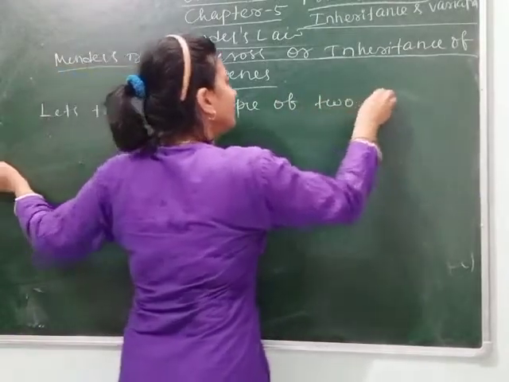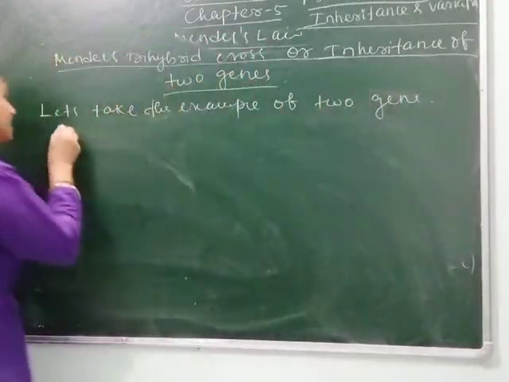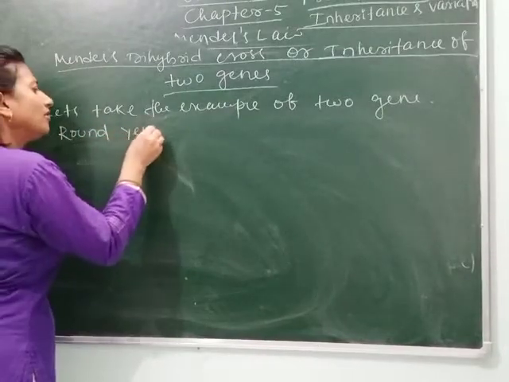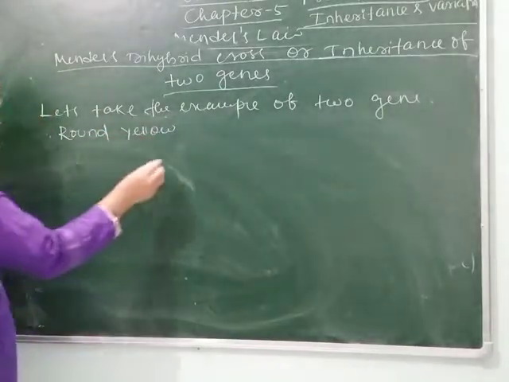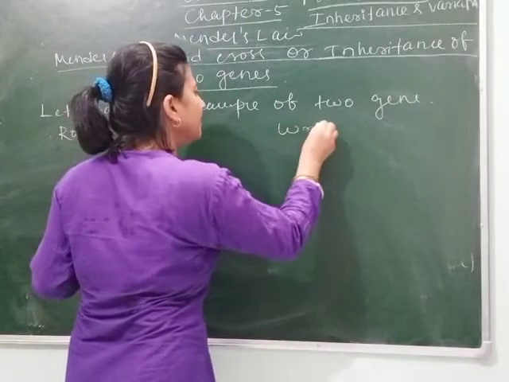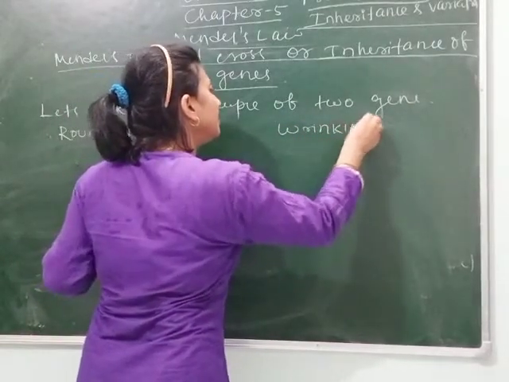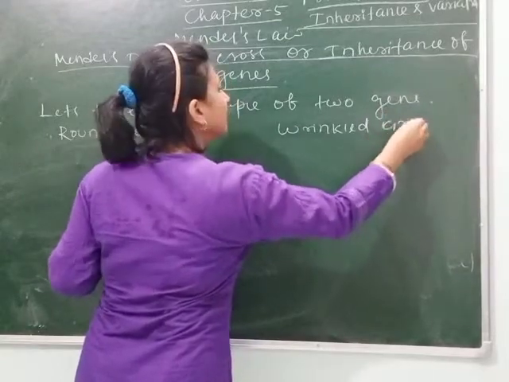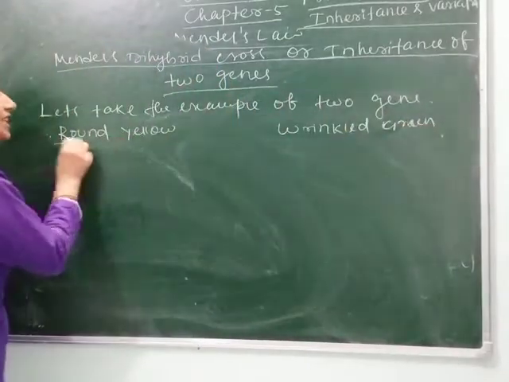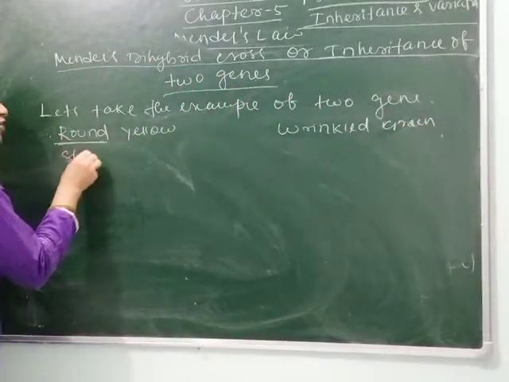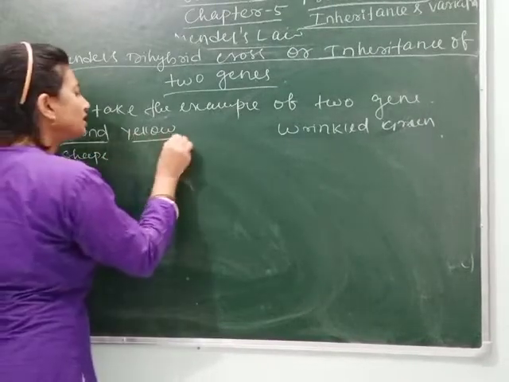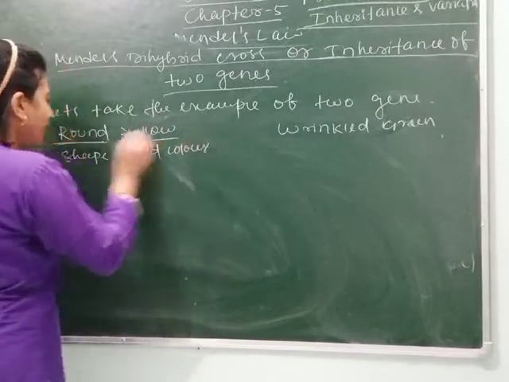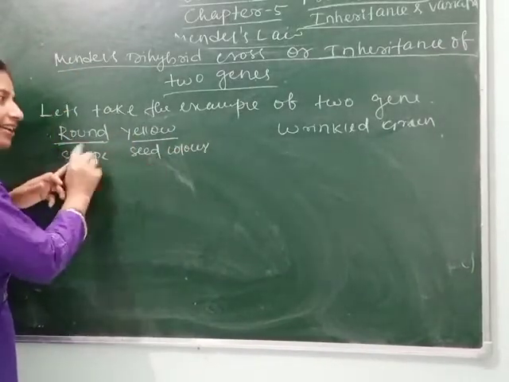Let's take the example of two genes, that is one parent is round with yellow and another is wrinkled with green. Round is the shape and yellow is the color, and both shape and color are dominant.